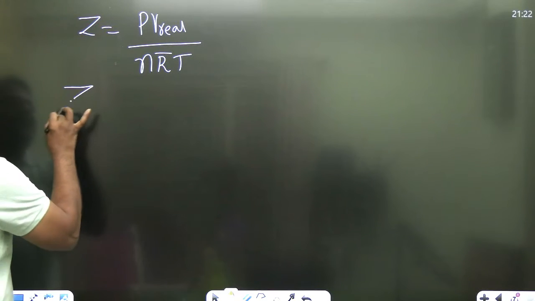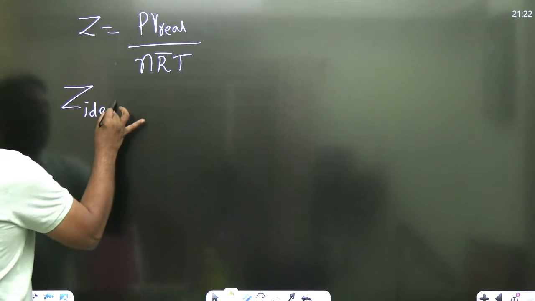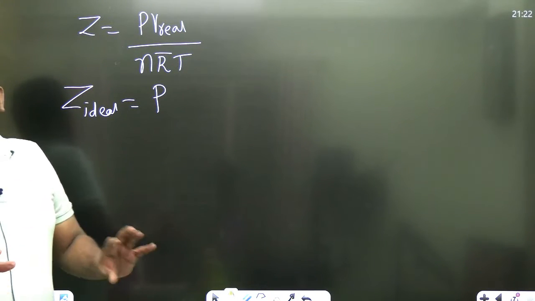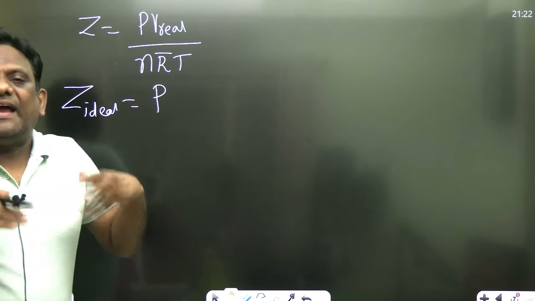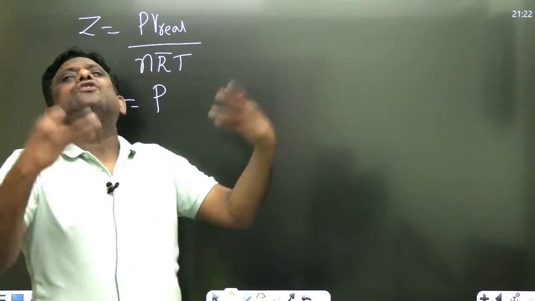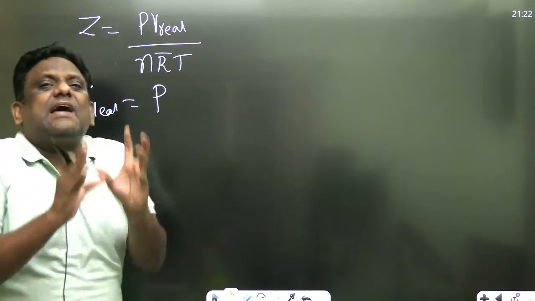No problem at all. Look carefully. Now let us see what is the value of Z for ideal gas. And you know very well, if we are talking about ideal, then which volume will it occupy? My real volume is also the ideal volume. If it is an ideal gas, the real volume, the observed volume, is also the ideal gas volume. This real volume means observed volume.